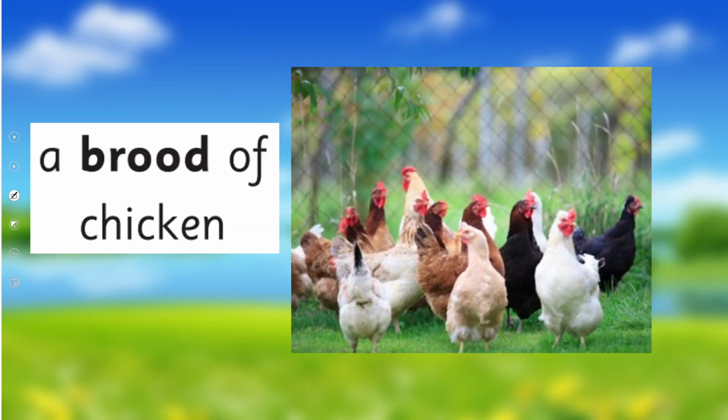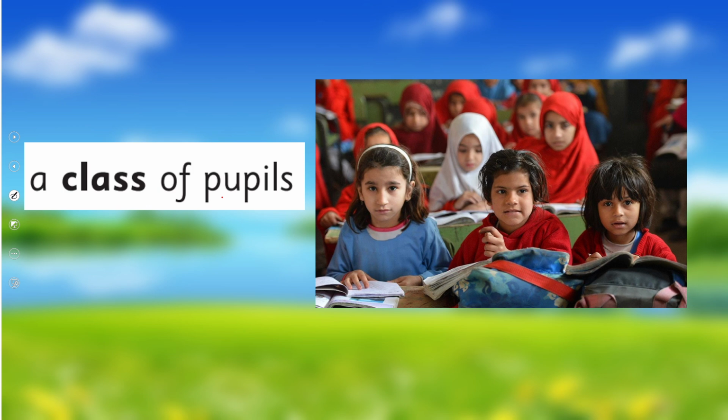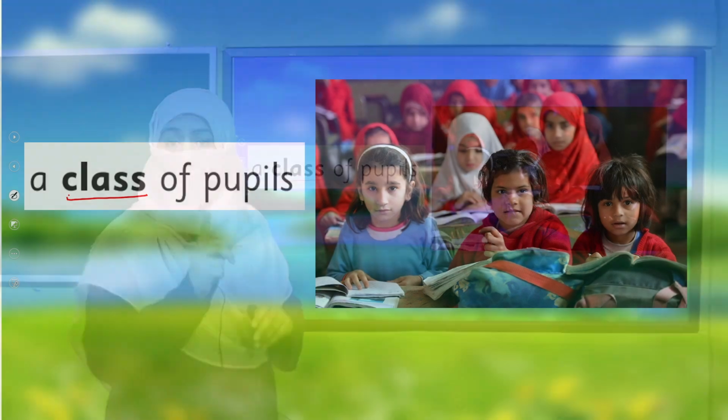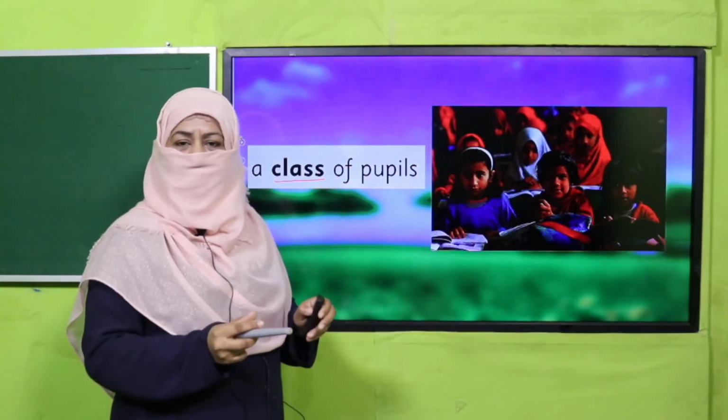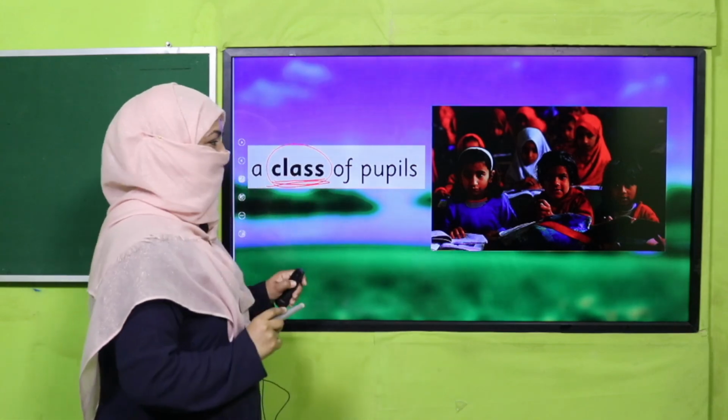Next is a brood of chicken. So it's not one chick. Chicken, and brood is telling it's more than one, it's a collective noun. A band of musicians. So band is a collective noun. A class of pupils. Class is a collective noun, the way you are sitting in your classroom. So when I say class, it doesn't mean one student. A group of students are sitting together. That's why we call it class, and it's a collective noun.